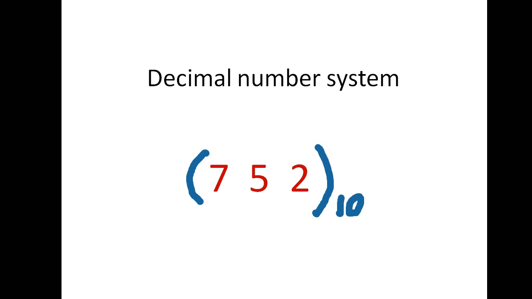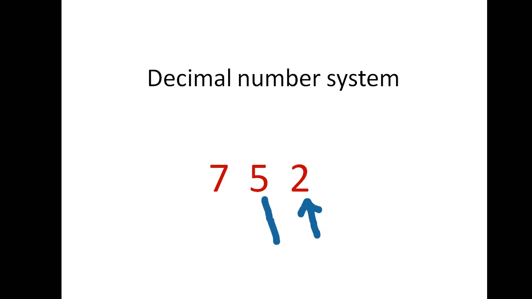Let us discuss some more about the decimal number system. What is place value? What is face value? Let me tell you. In this you can see 752 is a decimal number. So we know what is the unit digit, what is the hundreds digit, what is the thousands digit: ones, tens, hundreds, thousands. We know this counting system, right? So this is the unit digit. From the right side we consider the unit digit, or ones. Ones, then tens. 5 is tens, and then this is 100. This is the place value.